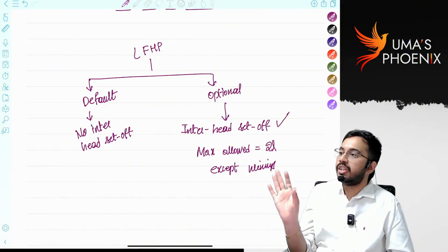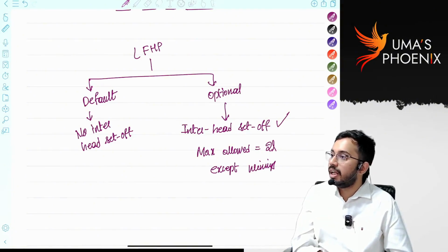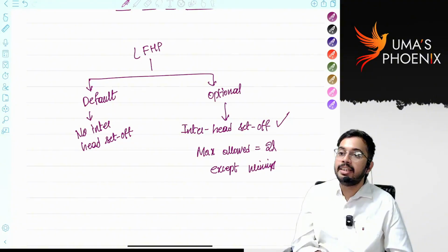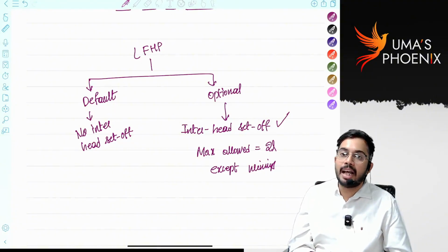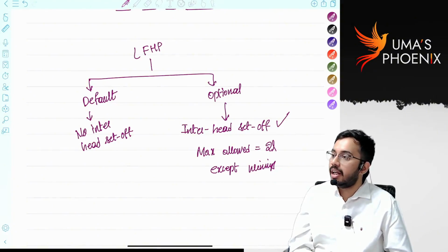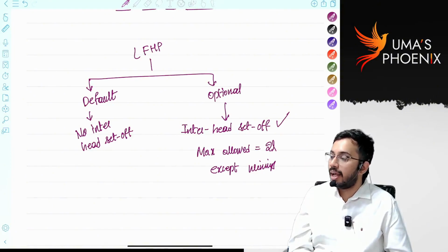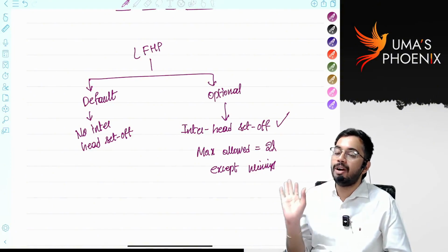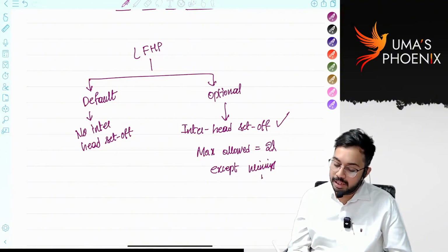There is no restriction for intra-head set off. Loss from house property can be set off against income from house property. Restriction is there only for inter-head set off. If an assessee is paying taxes under default tax rates, loss from house property is not eligible for inter-head set off. If under optional tax rates, loss from house property is eligible for inter-head set off maximum up to 2 lakhs. But loss from house property cannot be set off against winnings under section 115BB. Is it clear?